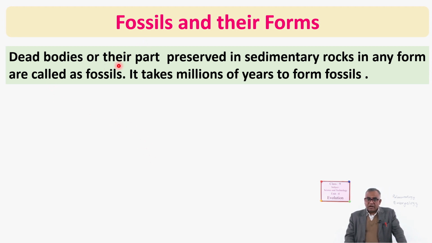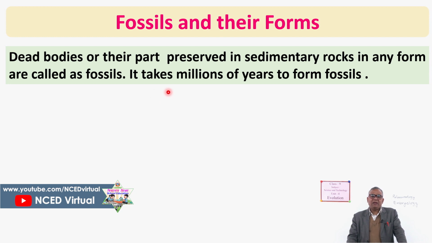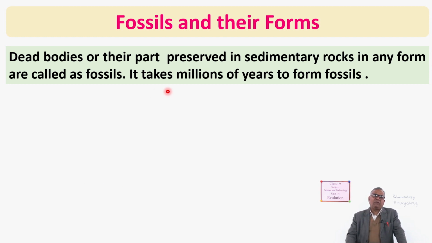Dead bodies or their parts preserved in sedimentary rocks in any form, because they are found in different forms, are called fossils. A whole dead body or a part of it, maybe one tooth, maybe a bone of a finger, like that, maybe a part or the whole body. If it is preserved in sedimentary rock in any form, then that is called a fossil. And to form fossils, millions of years are required. Many, many years are required to form fossils.